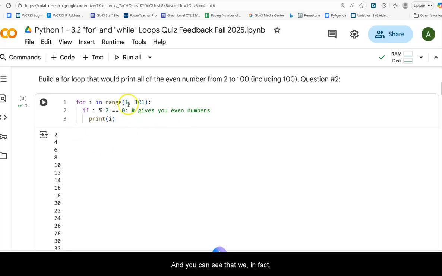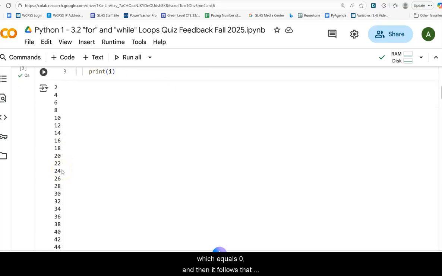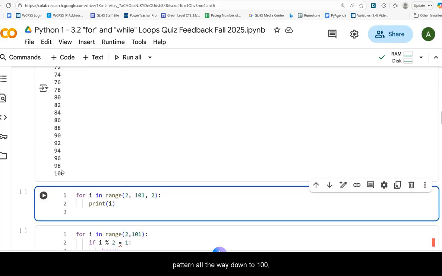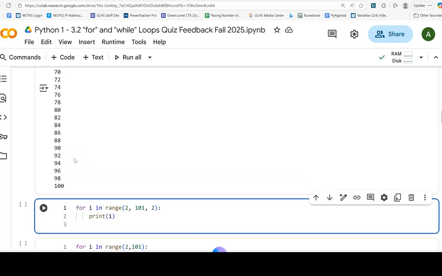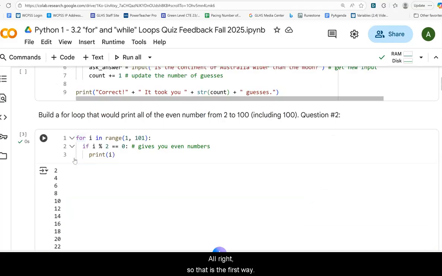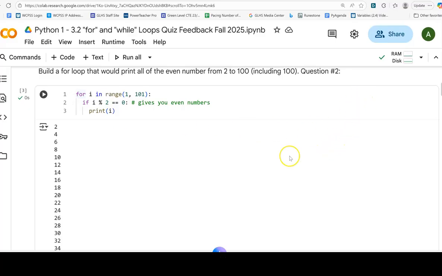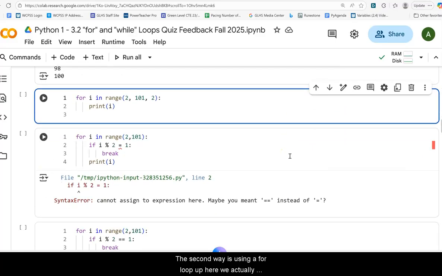And you can see that in fact, we did not want to print 1, even though we could have started with it, but we didn't print it because it's odd. So 1 mod 2 is going to have a remainder of 1, which is not 0, so it's not going to print it. It's just going to go to the next generated number in the range, which is 2, which equals 0, and then it follows that pattern all the way down to 100, and it will stop at 100 and not go into 101. All right, so that is the first way. Let's look at the second way. The second way is using a for loop.